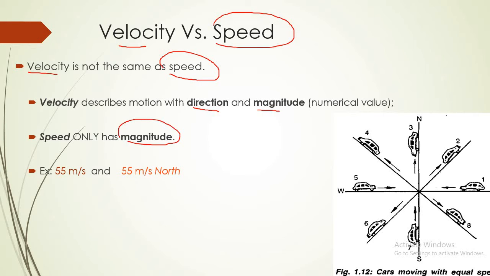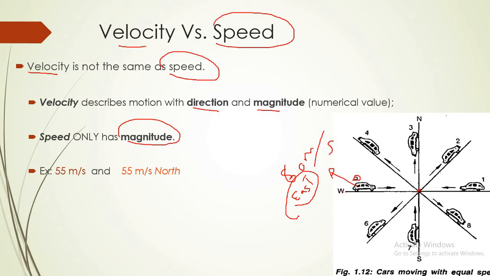Magnitude means number. For example, if I said that this car moves from this point to that point at a velocity of 60 meters per second to the east, this describes velocity, because I described the direction.